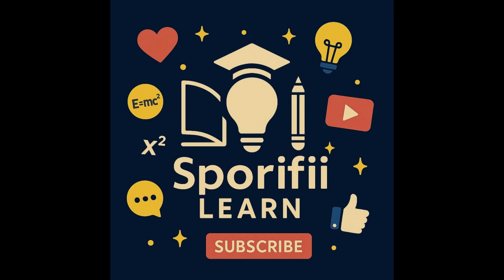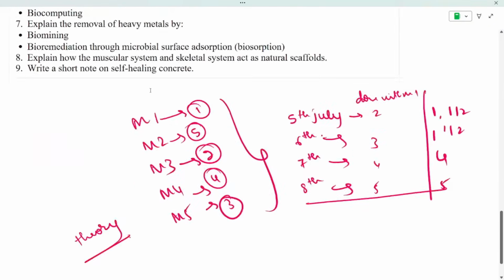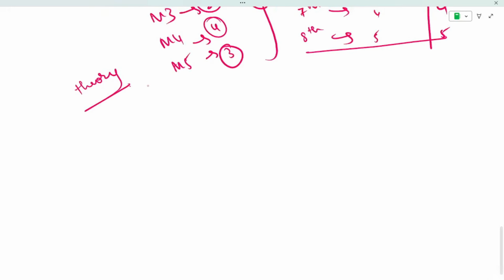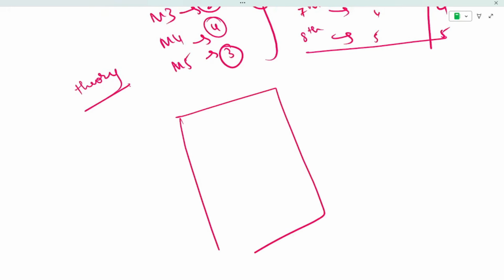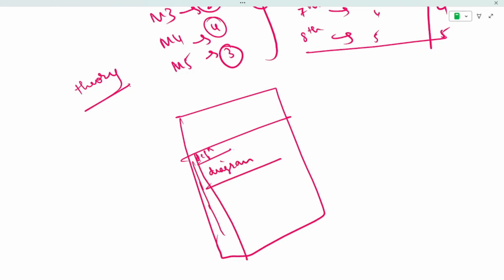And now I'll also tell you how you can present your paper. When you have the theory part, first write the definition. If they ask some question, here will be the margin, right? So you write the definition, and if it is a diagram, draw it very big, as you will be drawing it in pen, so it will be visible. Your paper will be scanned, so it should be big itself.